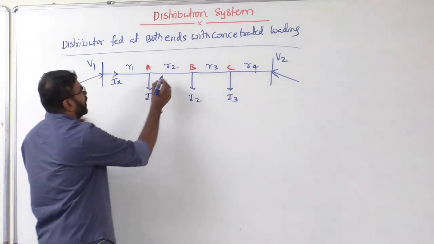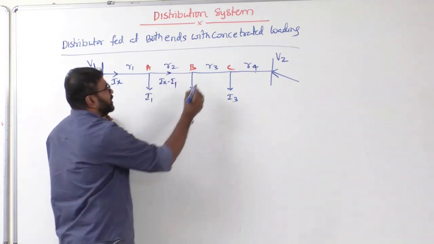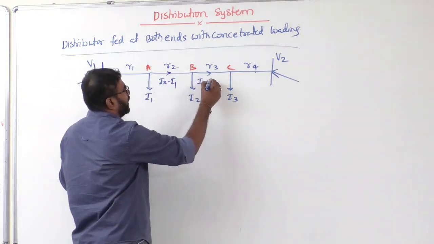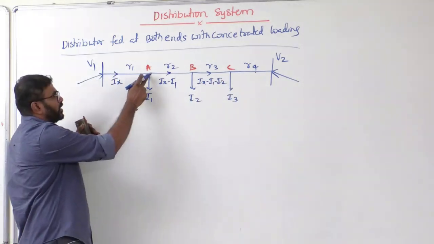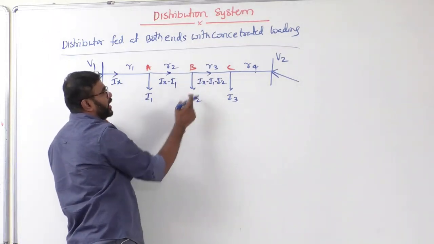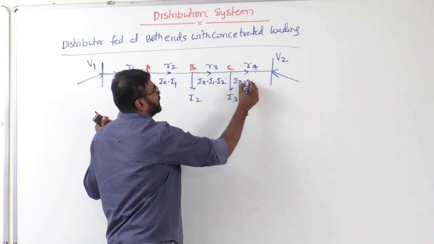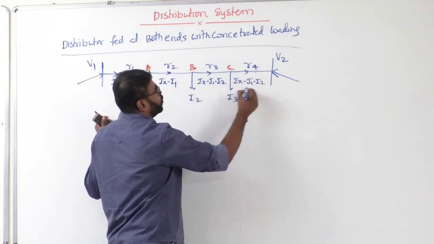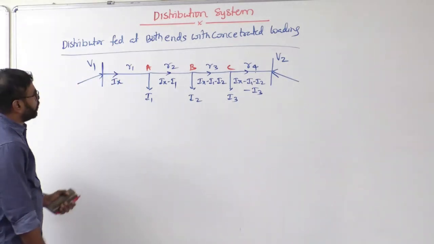Ix. Then this current is Ix minus I1. And this current is Ix minus I1 minus I2. Correct or not? Ix is coming, I1 is going, so Ix minus I1. Here Ix minus I1 is coming, I2 is going, that's why Ix minus I1 minus I2. And here, Ix minus I1 minus I2 minus I3. Clear?